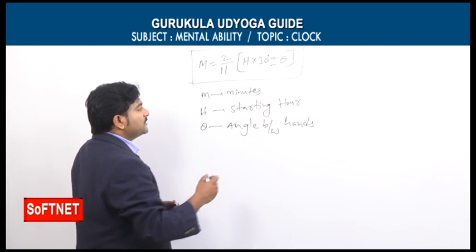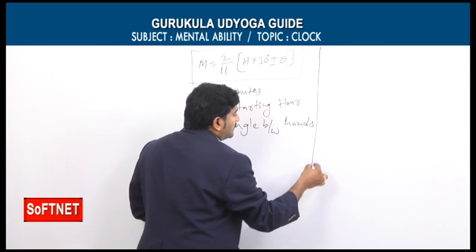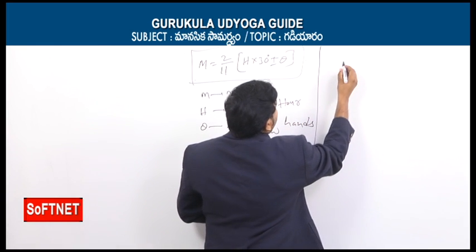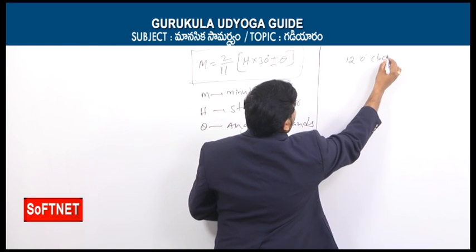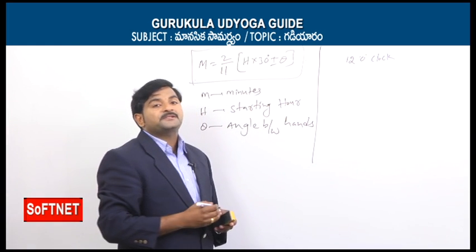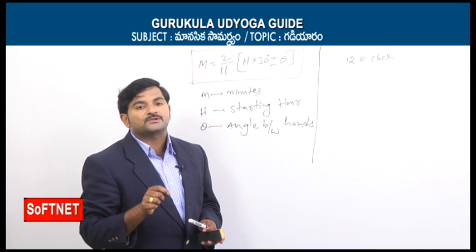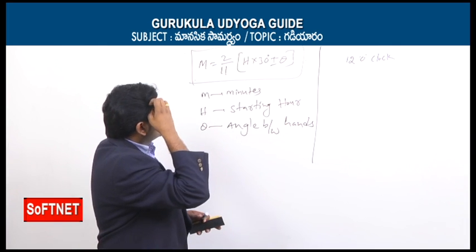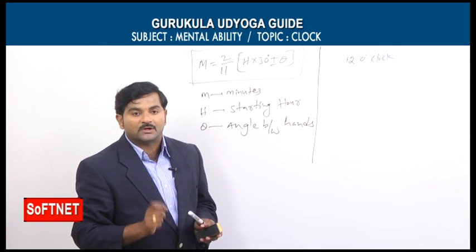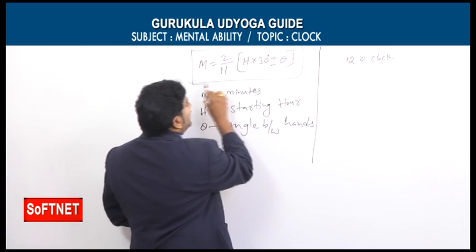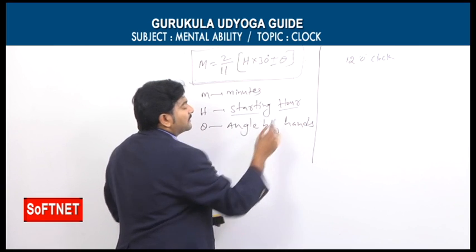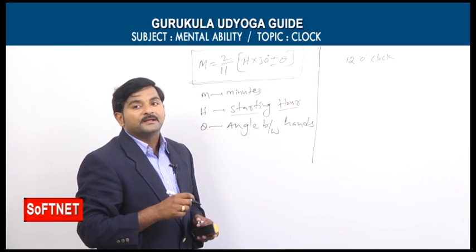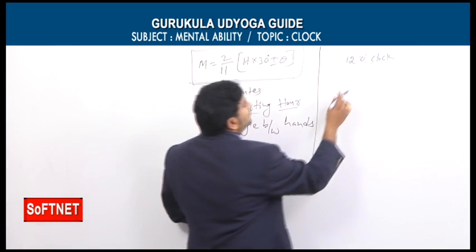When you are substituting in this formula, we have one more condition: if our starting hour is 12 o'clock, instead of taking h = 12, simply take h = 0. One more condition, my dear students: h means starting hour, and when the starting hour is 12 o'clock, we should take it as 0.